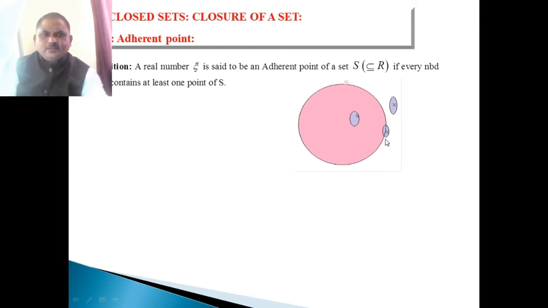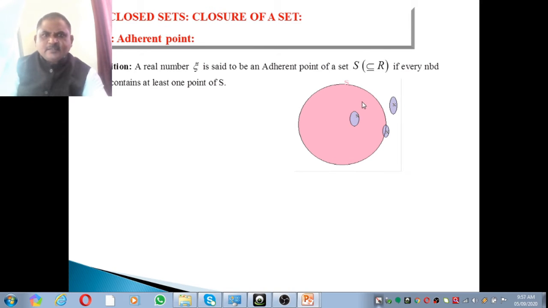This X does not belong to S, but its neighborhoods contain some point of S. The neighborhood of this X contains points of S, and for this other X point, its neighborhoods do not contain any point of S. Means these 2 points are the adherent points of the set S by the definition.